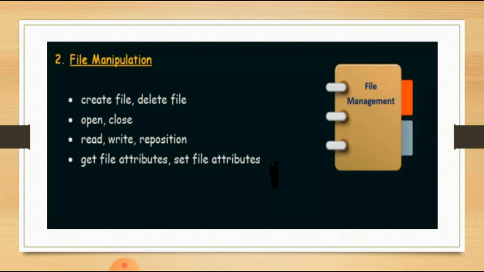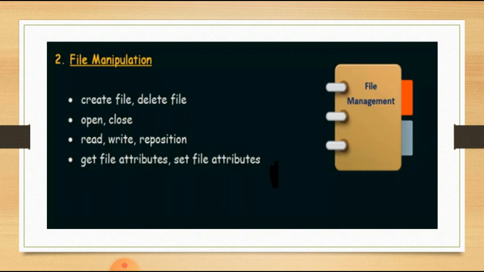Copying is nothing but writing the contents of the source file to the output file. For reading purposes we use the read system call, and for copying purposes we use the write system call.